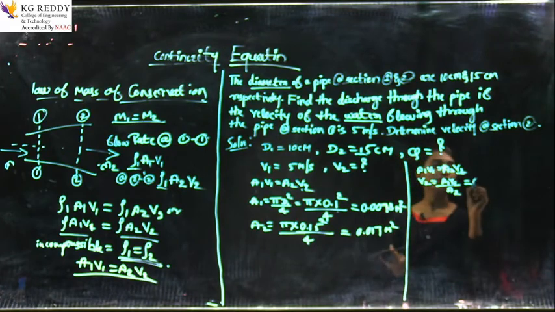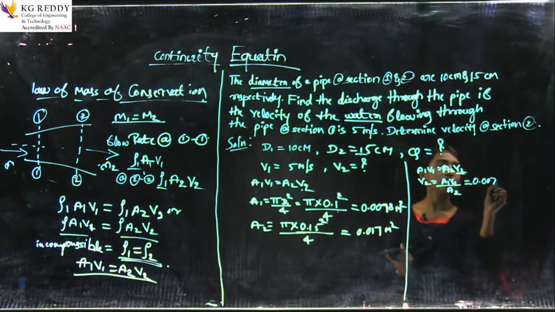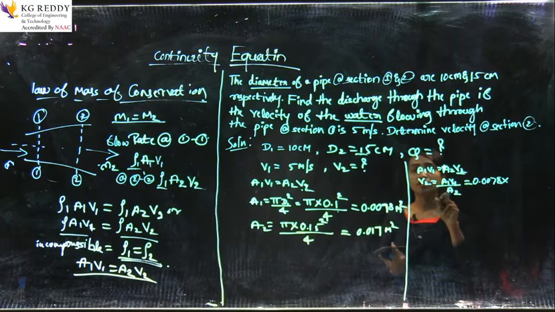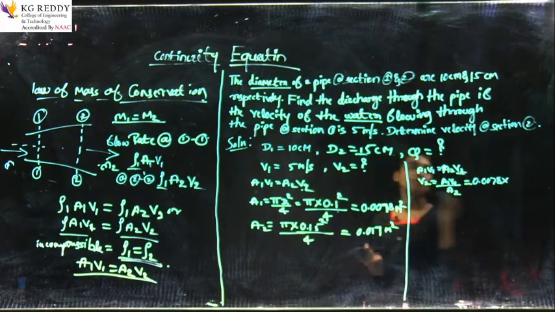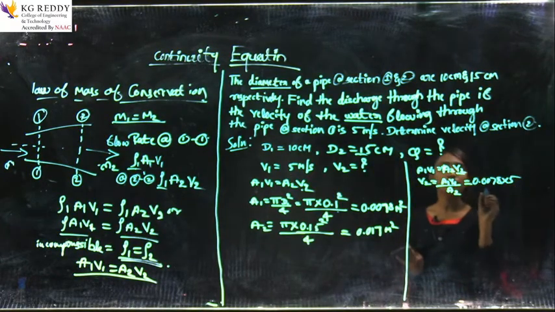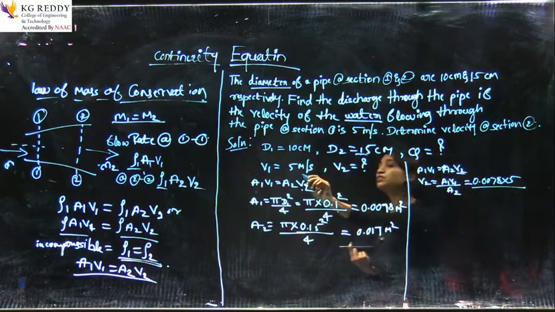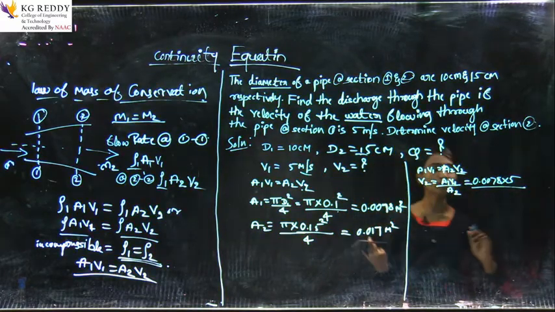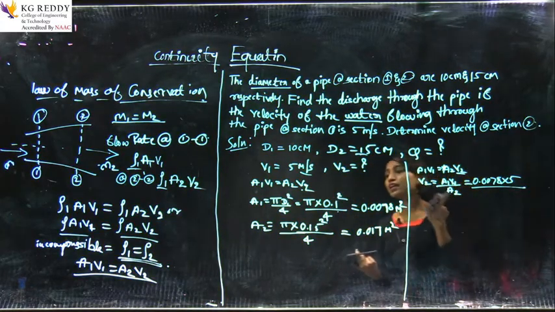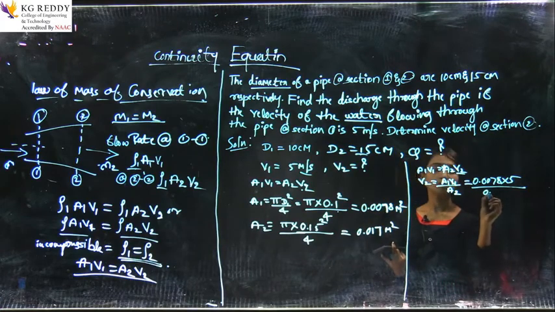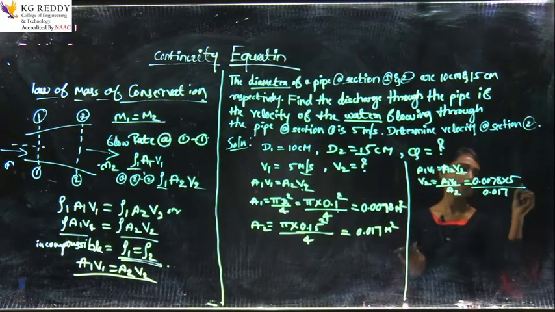A1 is 0.0078 and V1 is 5. This unit is in meter only, so no need to convert. And A2 is 0.017.